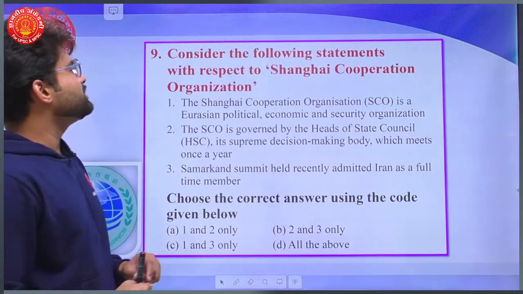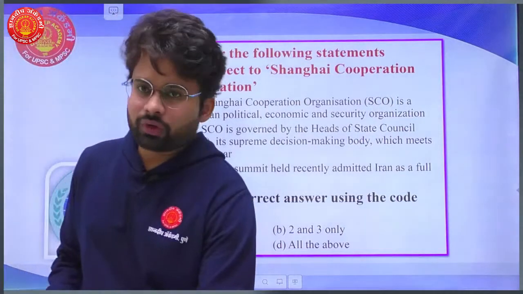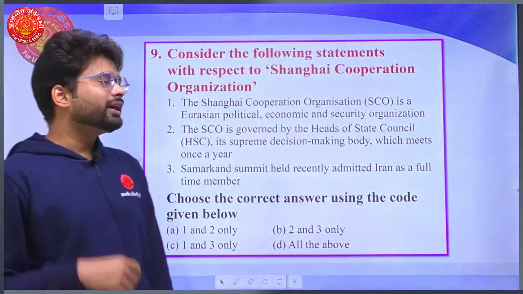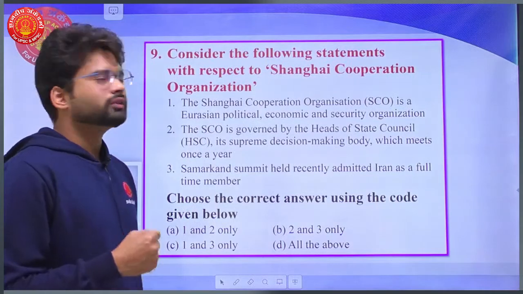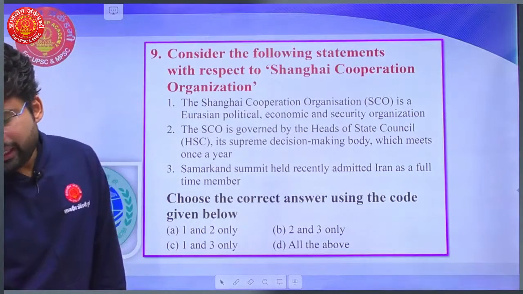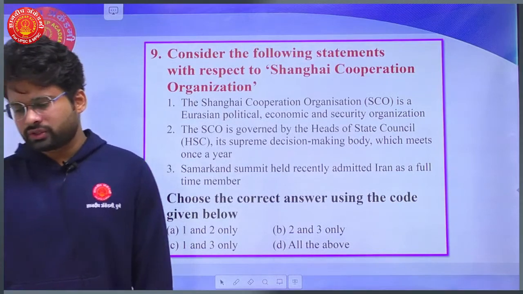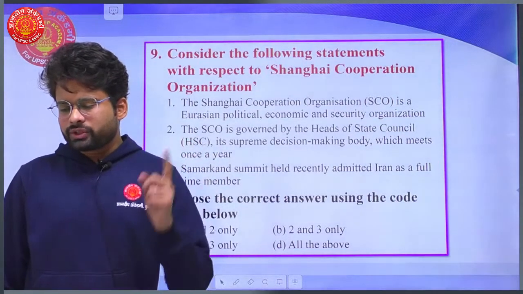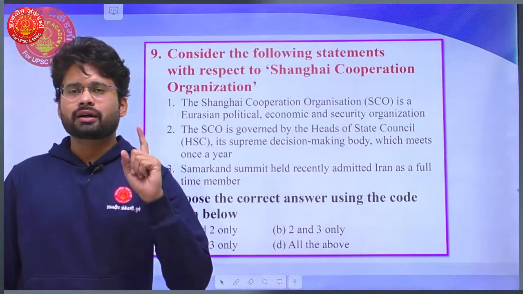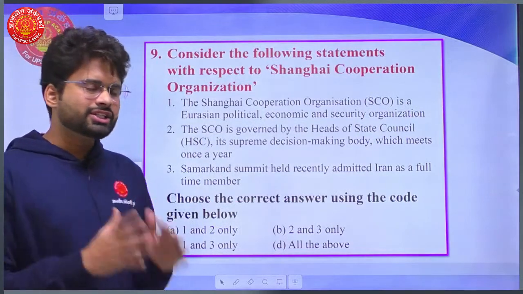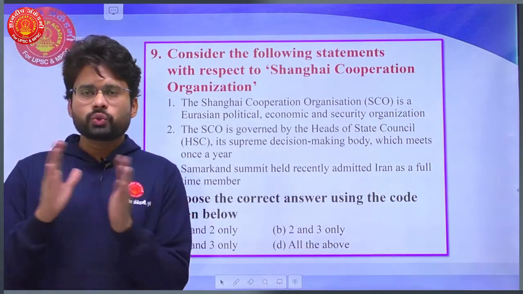Consider the following statements with respect to the Shanghai Cooperation Organization. Very, very important, not only for prelims but also for mains and interview. So the Shanghai Cooperation Organization, SCO, should be prepared in a very holistic manner. But first we will look into what is given in this question. The SCO is a Eurasian political, economic and security organization. You know that as Shanghai Cooperation, it has majorly Asian partners, and we have Russia also in that. So because of that, it becomes Eurasian.